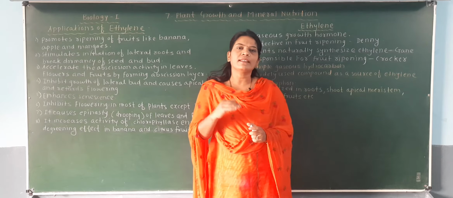Third scientist is Crocker, and Crocker states that ethylene is responsible for fruit ripening. If you observe the statement of Crocker and the statement of Denny, then both statements are similar. Denny also states that ethylene is effective in fruit ripening, and Crocker also says that ethylene is responsible for fruit ripening. So you must not confuse the two scientists. Denny's and Crocker's statements are the same, only Gain's statement is different, that all plants naturally synthesize ethylene.